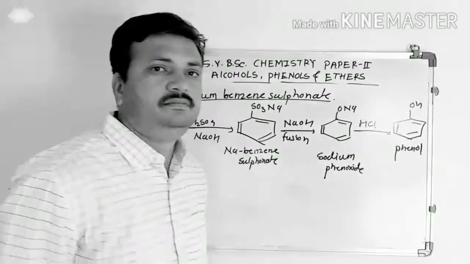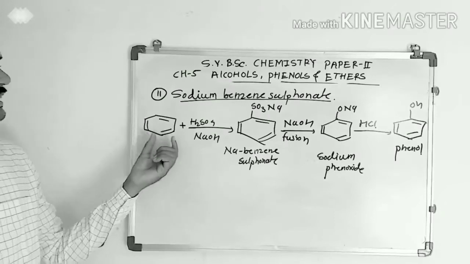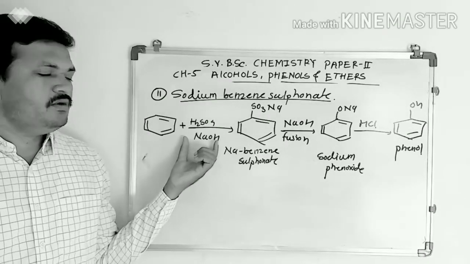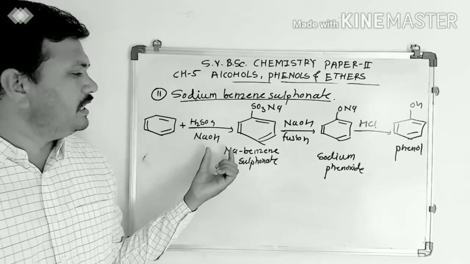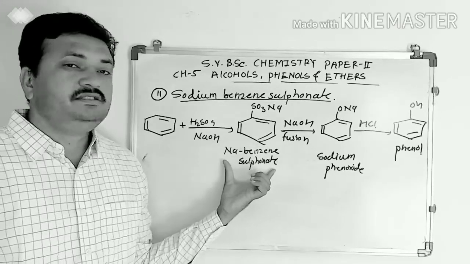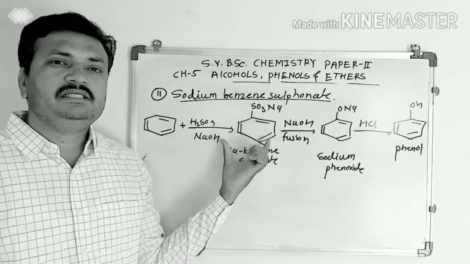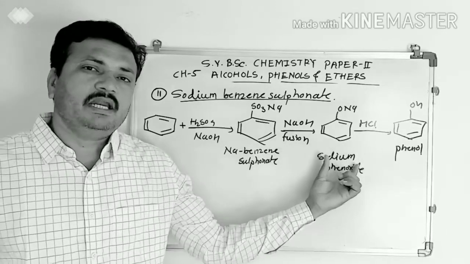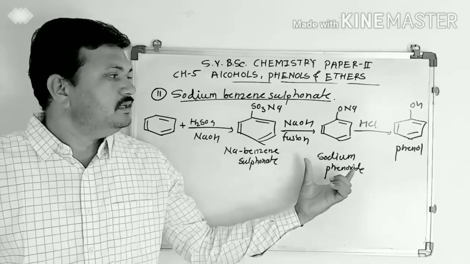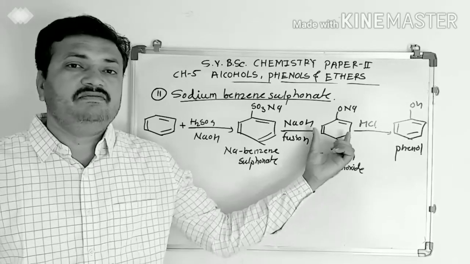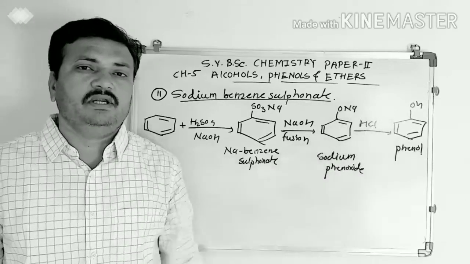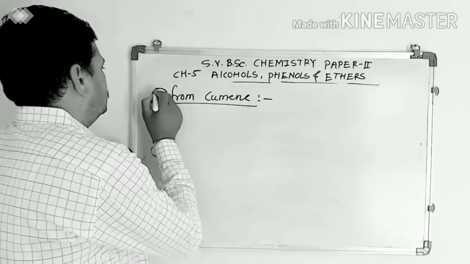Simple method. First, benzene is treated with H2SO4 and NaOH. It gets converted into sodium benzene sulfonate. This sodium benzene sulfonate on fusion with sodium hydroxide gets converted into sodium phenoxide. When this sodium phenoxide is acidified using HCl, hydrochloric acid, it gets converted into phenol.